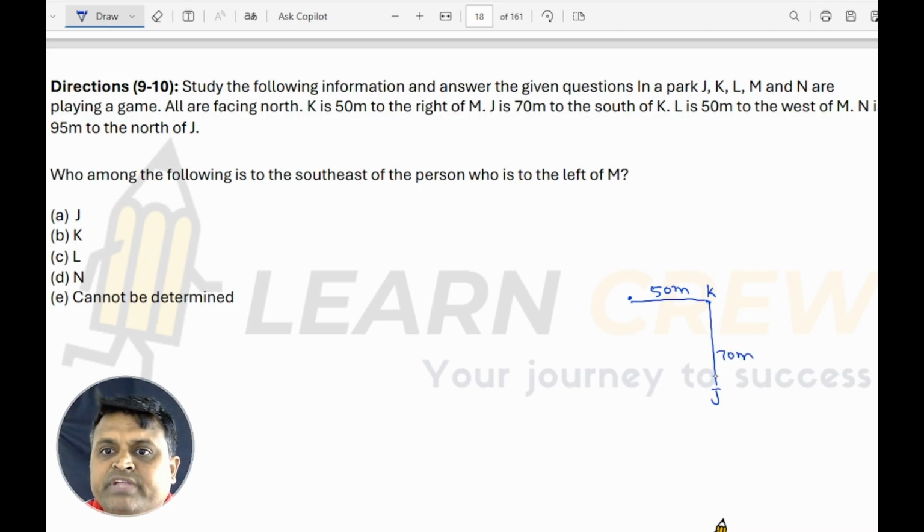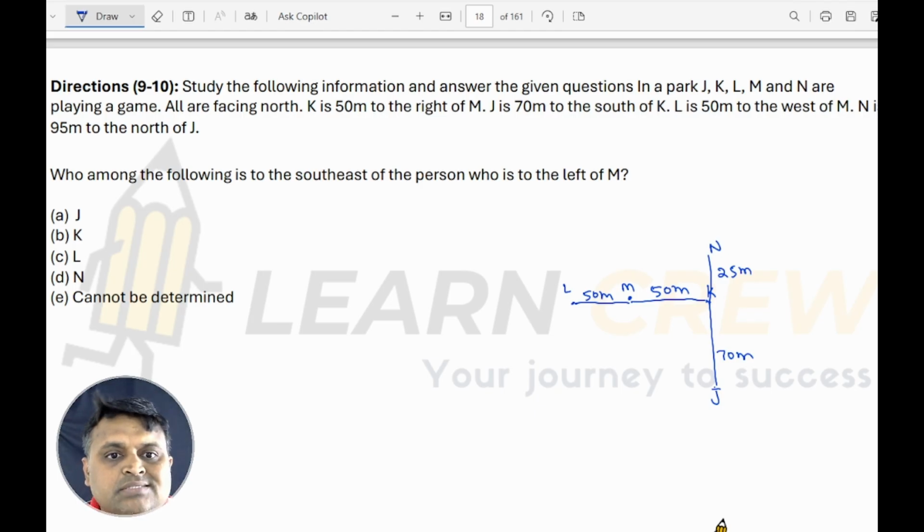L is 50 meters to the west of M. This is M. So L is 50 meters to the west of M. N is 95 meters to the north of J. This is 70, so this is 25. So here you have N. This is 25 meters. Okay. All are facing north.